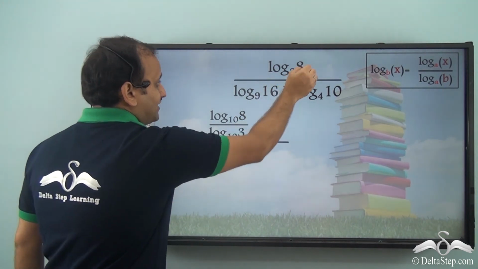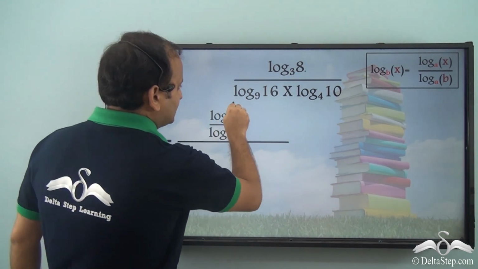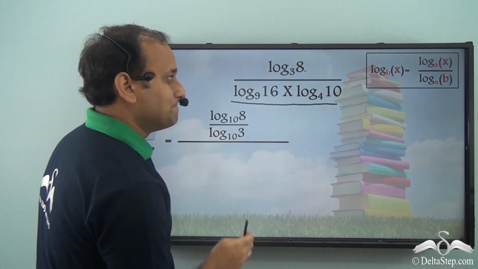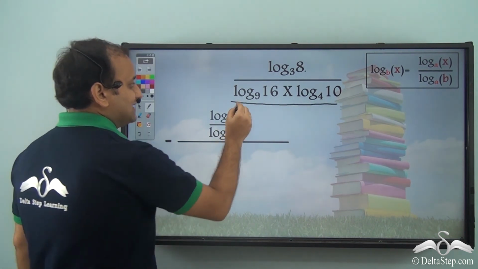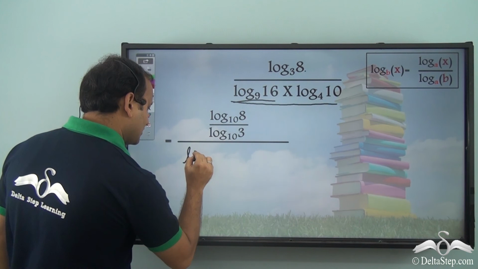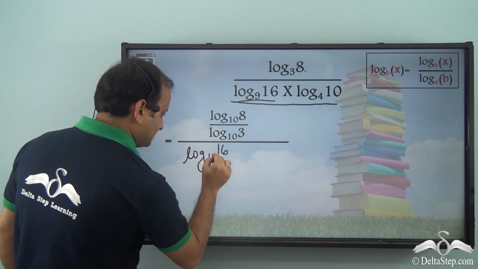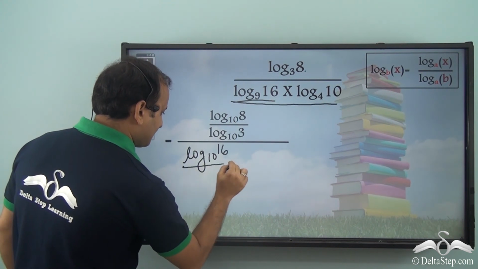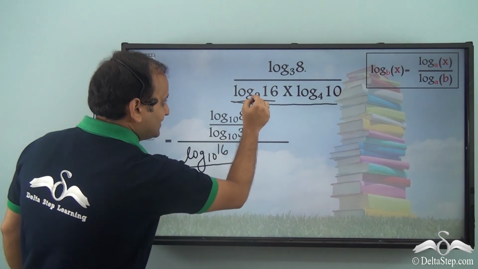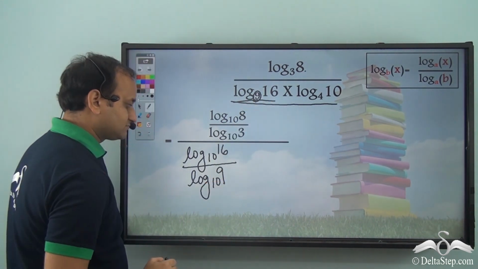So the top part was converted to the base 10. Now let's see the denominator. Let's convert this to the base of 10. So this part, log 16 to the base 9, can be written as log 16 to the base 10 by log 9 to the new base 10.